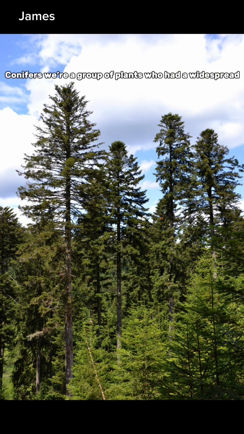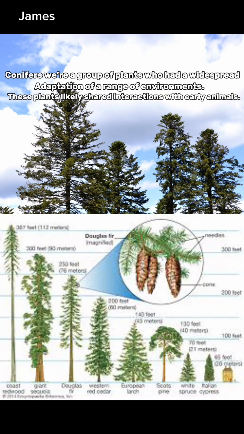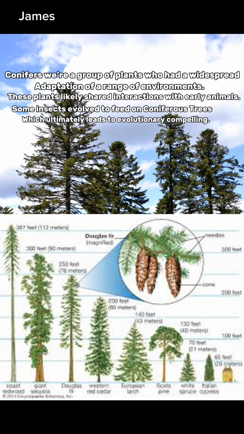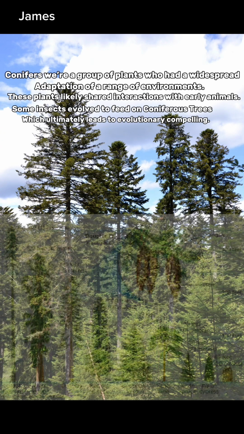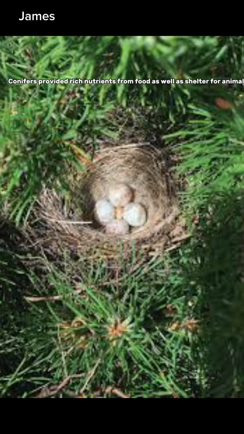Conifers are a group of plants that had widespread adoption across a range of environments. These plants likely shared interactions with early animals. Some insects evolved to feed on coniferous trees, which ultimately led to evolutionary change. Conifers provided rich nutrients for food as well as shelter for animals. They survived through the end Permian extinction event and continued to dominate ecosystems for the vast majority of the period.